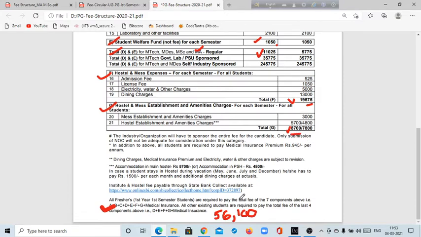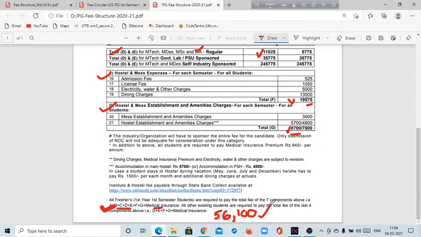If you are a first year, first semester student, you are required to pay the total fee of 7 components: A, B, C, D, E, F, G, and medical insurance also. If you add all the things, it will be around 56,100 rupees. Don't worry about the fee structure.